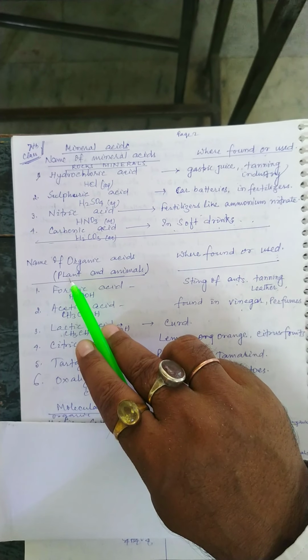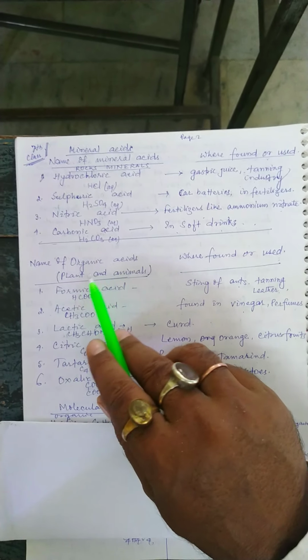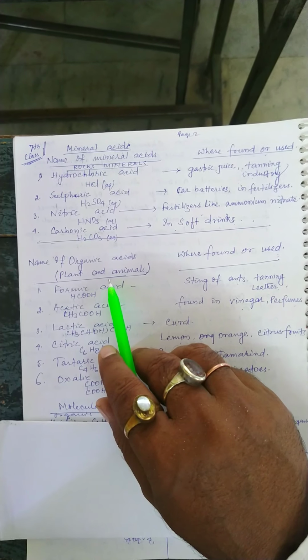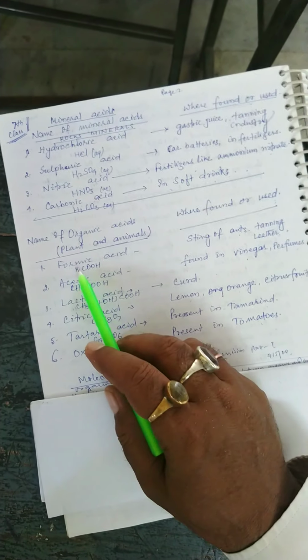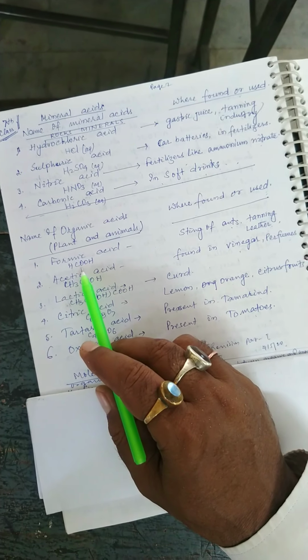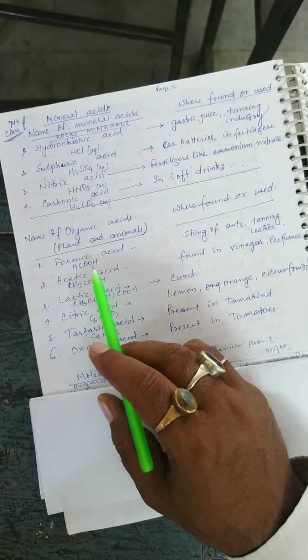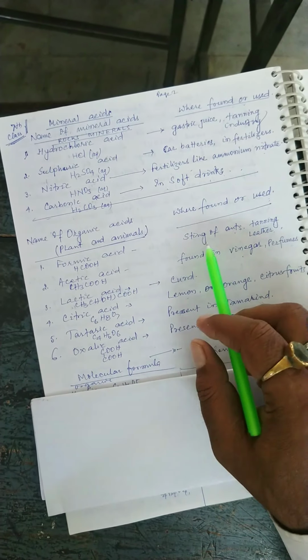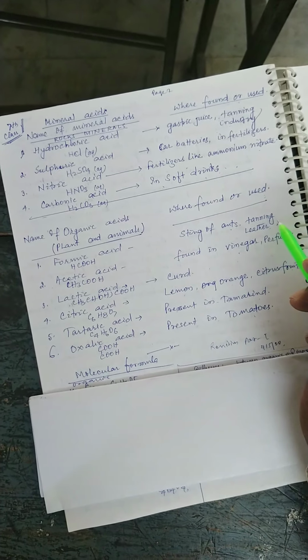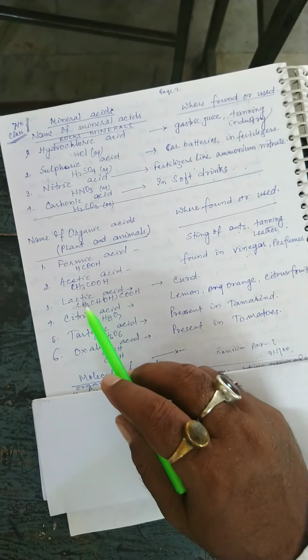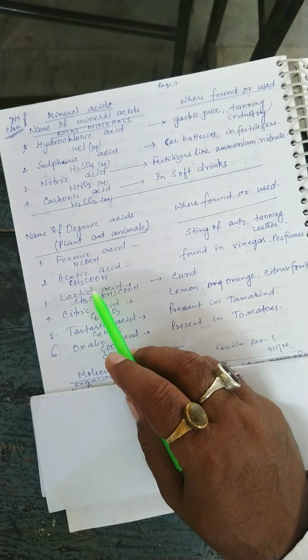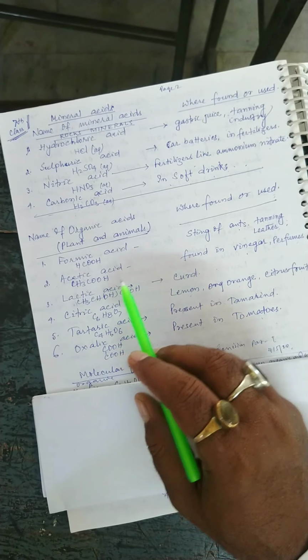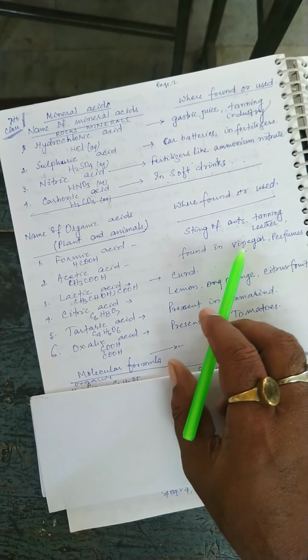Now, the names of organic acids, which are obtained from plants and animals, and where they are found or used. Formic acid, HCOOH, found in the sting of an ant and used in tanning leather. Acetic acid, CH3COOH, found in vinegar and perfumes.